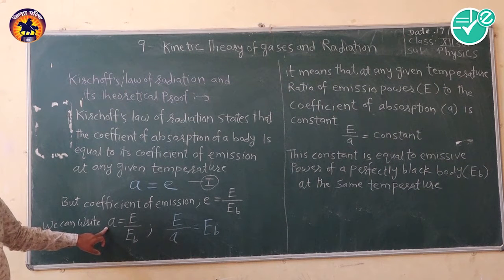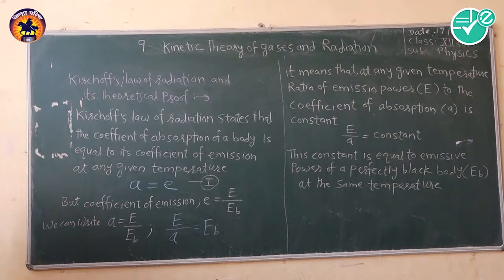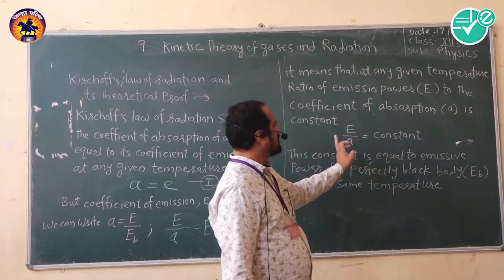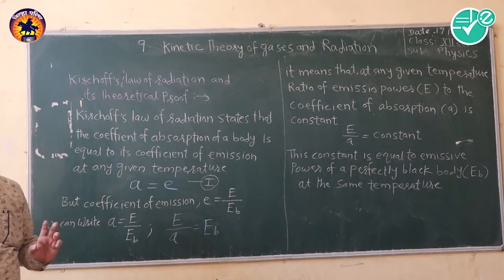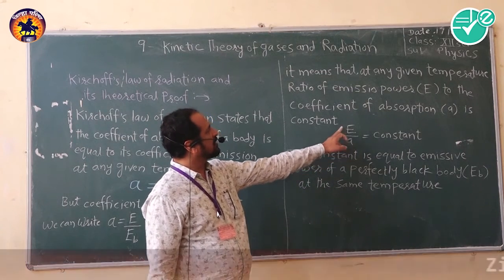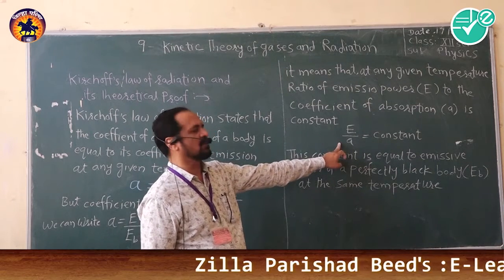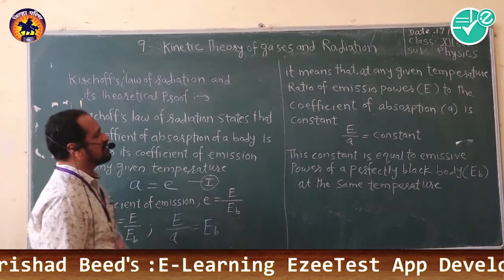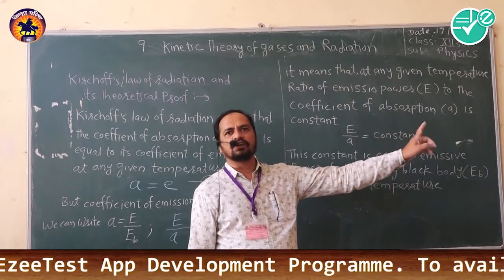Now if we rearrange the equation, that is capital E upon a. Here capital E upon a is constant. Now what is capital E? It is the emissive power of any body, and a is the coefficient of absorption. So the ratio of the emissive power of a body to the coefficient of absorption is always constant, and this constant is also equal to the emissive power of a perfectly black body.